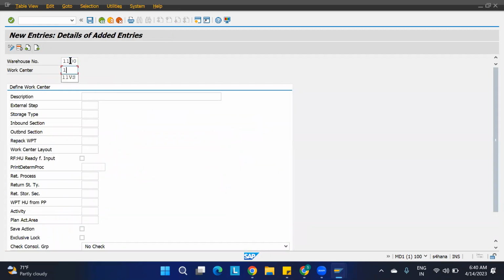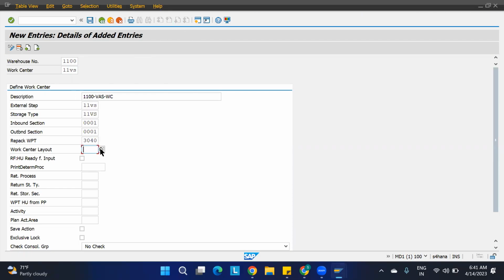1100. Work center is 11 VS. Okay, 11 VS work center. And external step I said 11 VS. Okay, and storage type it is 11 VS only. And section 0001. And in outbound section, this one 3040 we have defined.